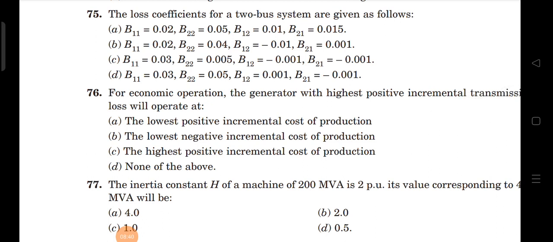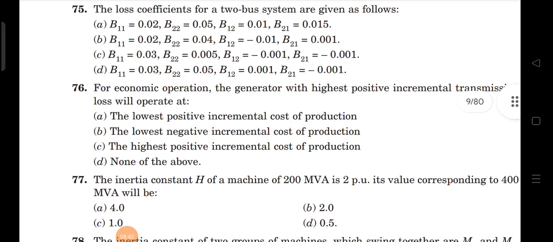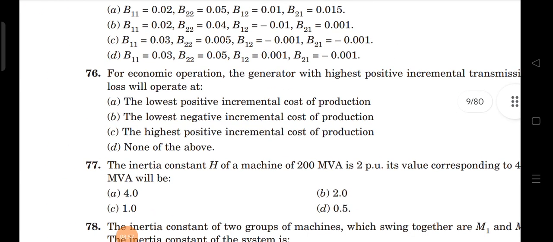76th question. For economical operation, the generator with the highest positive incremental transmission loss will operate at the lowest positive incremental cost of production. That is the 76th one, A is the correct answer. Next question.